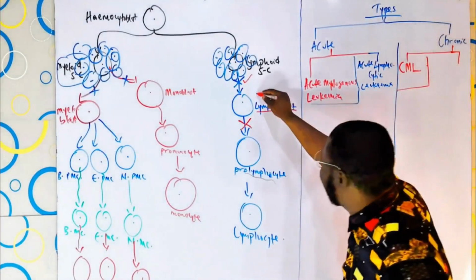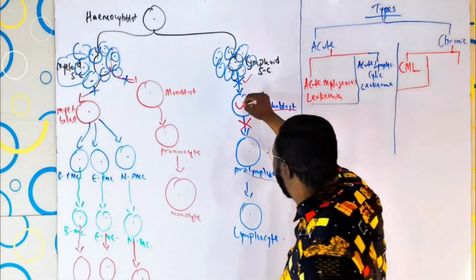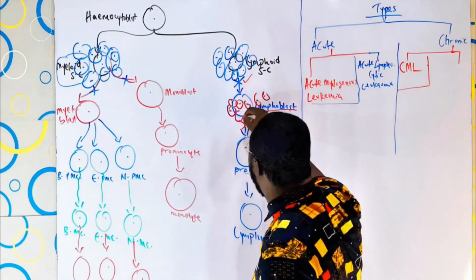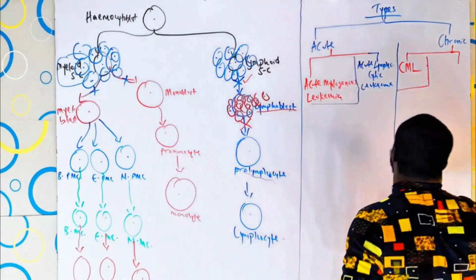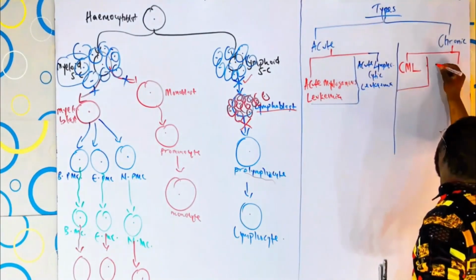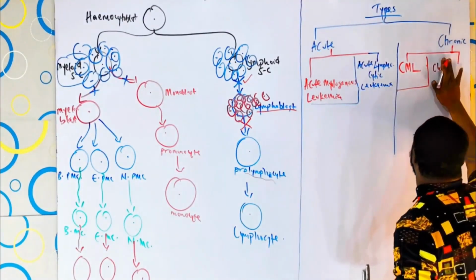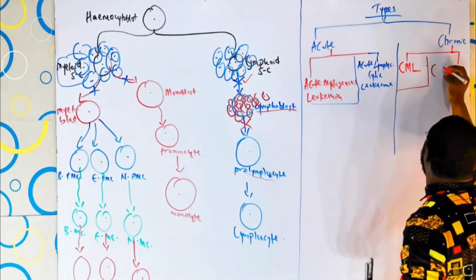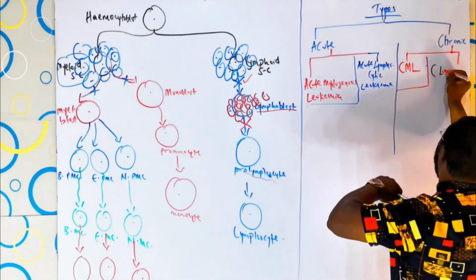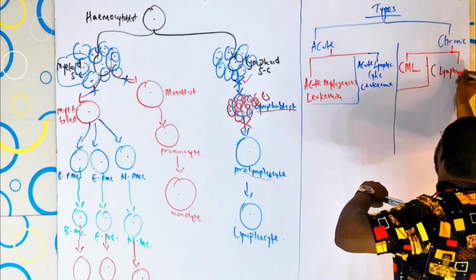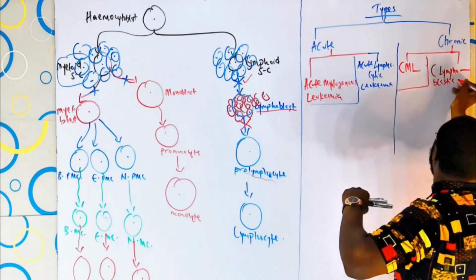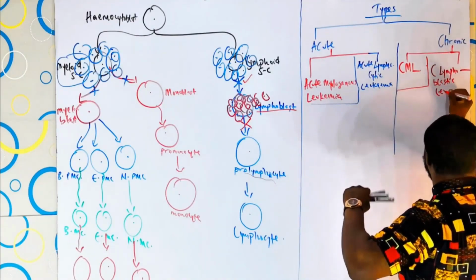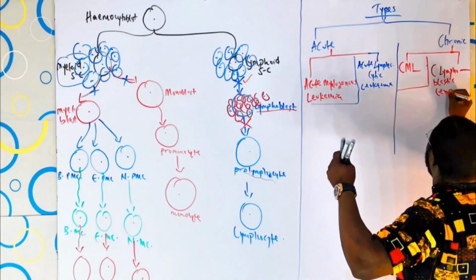When this lymphoblast duplicates uncontrollably, we call that chronic. Since we're on the chronic side, we call it chronic lymphoblastic leukemia.